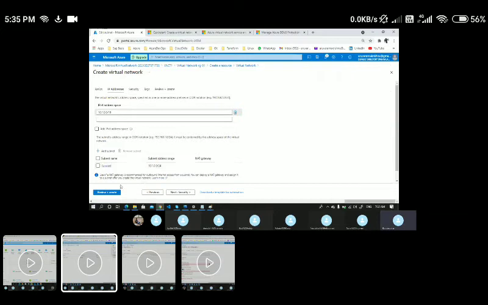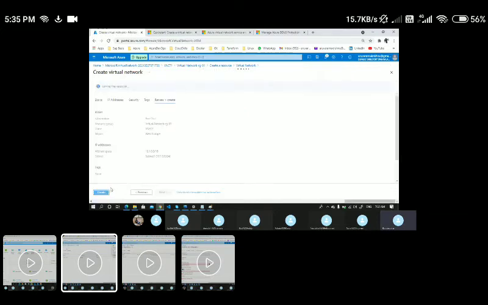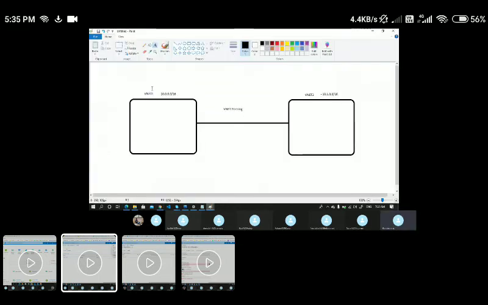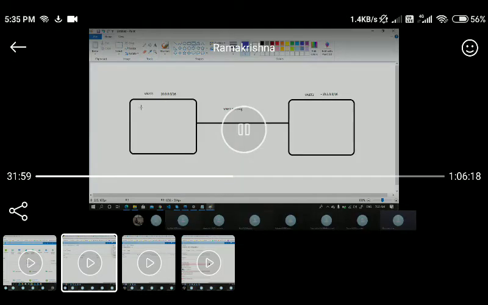Okay, let me click on save, and the remaining details I'm going with the defaults, and I'm creating VNet 2 as well. So as part of this scenario, I have created two VNets, VNet 1 and VNet 2, with these particular IP ranges, and within these VNets I also created separate subnets. Let me list out the subnets here.